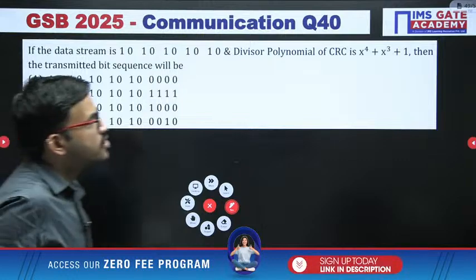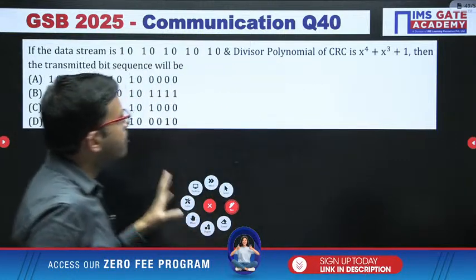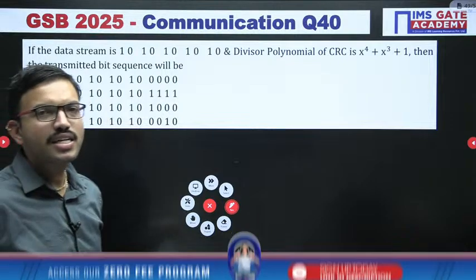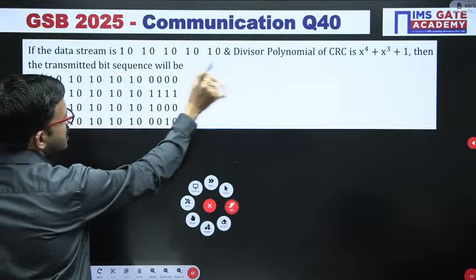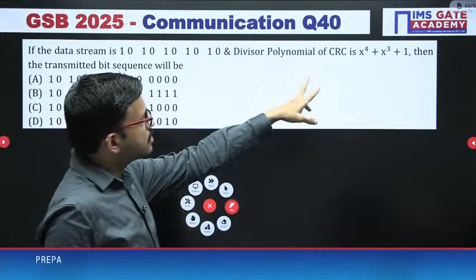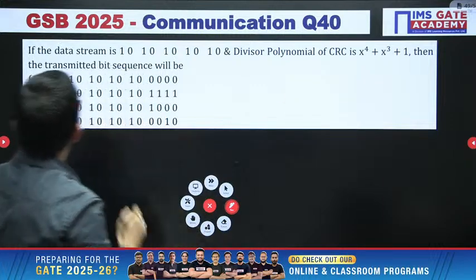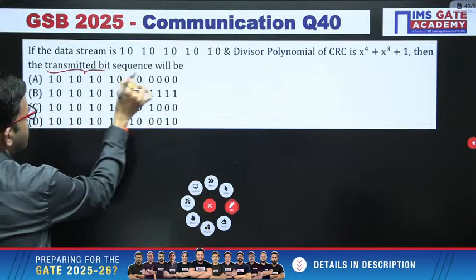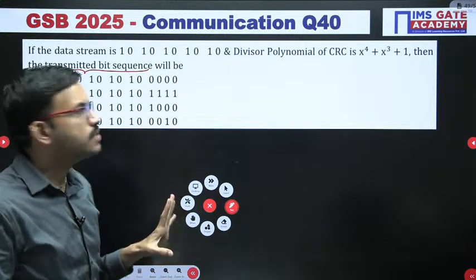Yeah, next question, and this is the last question regarding the communication system subject. This is the question related to CRC, cyclic redundancy code. Here you have the message signal bits, and regarding the CRC code, a divisor polynomial has been given. Now the question is regarding the transmitted bit sequence. For solving this question, it is very simple.